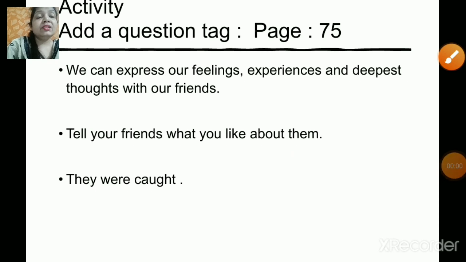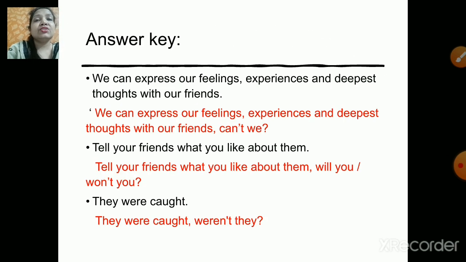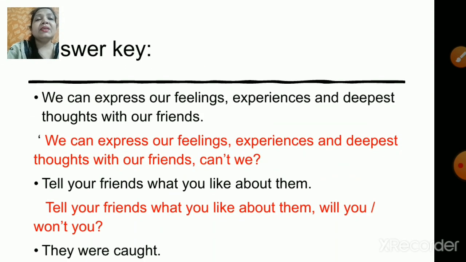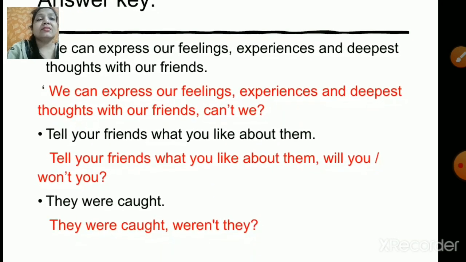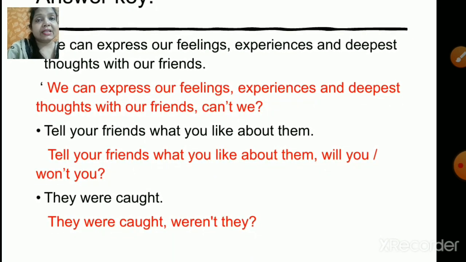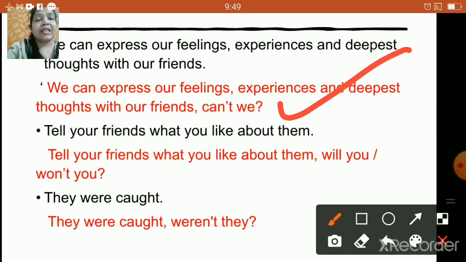Now children, we will check with a few more sentences from page number 75. We can express our feelings, experiences and deepest thoughts with our friends. Next, tell your friends what you like about them. Next, they were caught. Now let us check what is the correct answer, children. We can express our feelings, experiences and deepest thoughts with our friends, can't we? Next one.